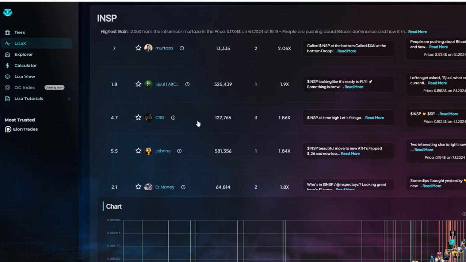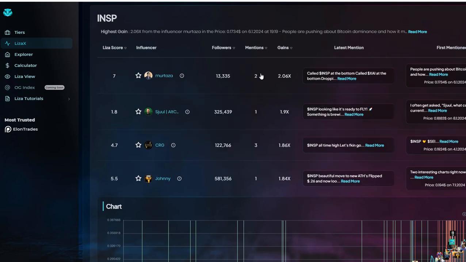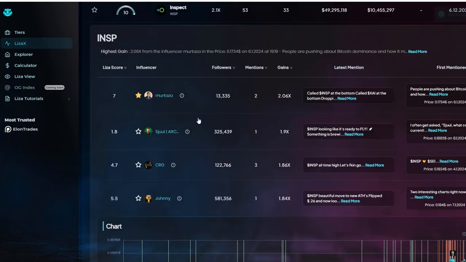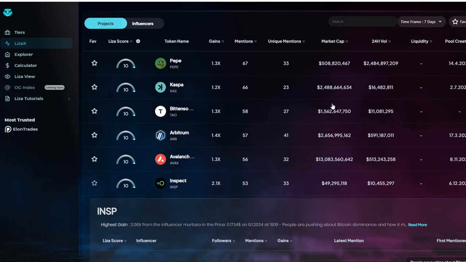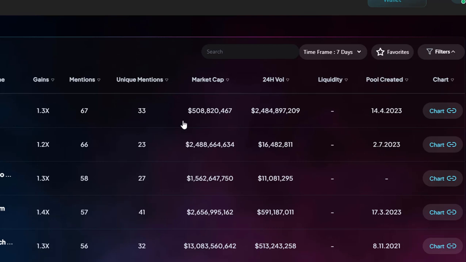For example, if I can see that this guy, since his tweet it made like 2x, maybe I want to follow him, so I can definitely click on that, and he will be added to my A team. Okay, all right, so this is how it goes. A few more features that I really like is when the pool is created.